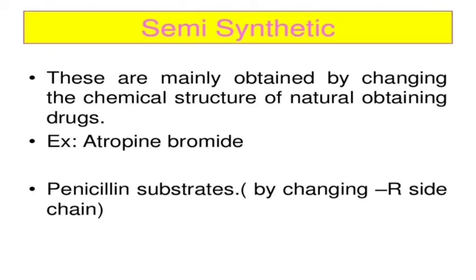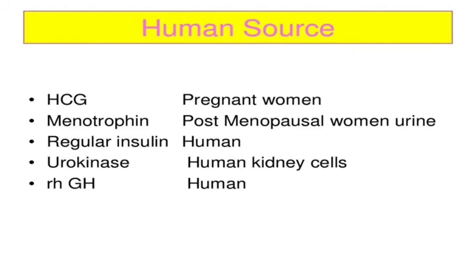And then some semi-synthetic products are also there. These are mainly obtained by changing the chemical structure of naturally obtained drugs. Here examples are atropine methyl bromide and penicillin, by changing the R side chain. Already natural one, but we are just modifying the branching. If we modify the branching, that means alkyl groups or any substitution, we can make new compounds.